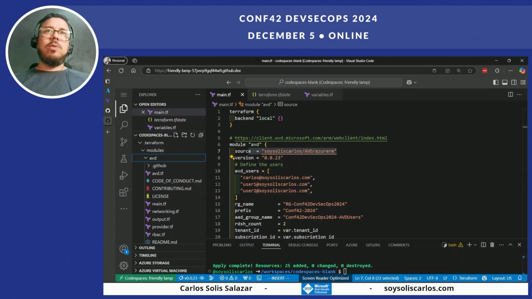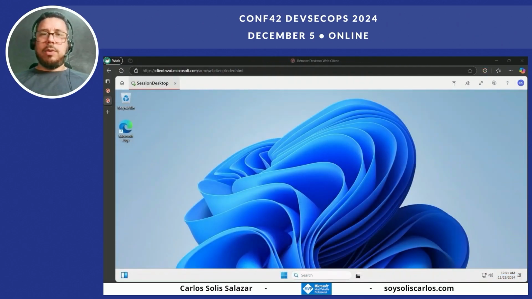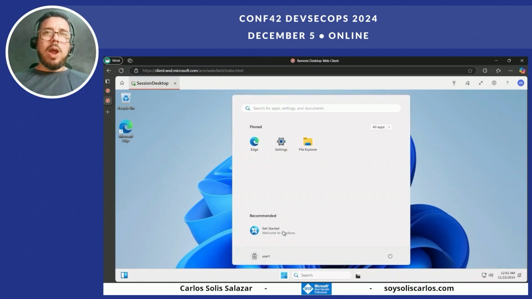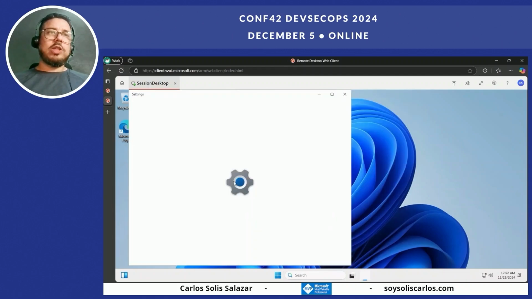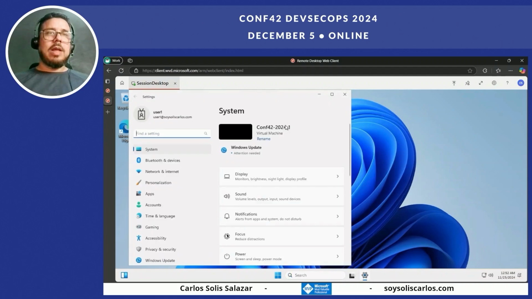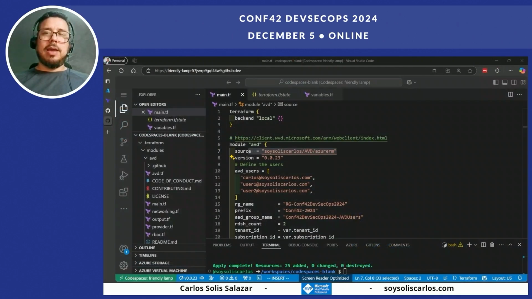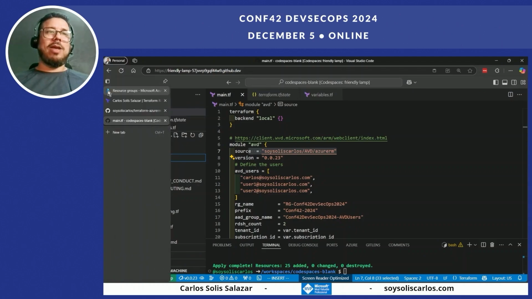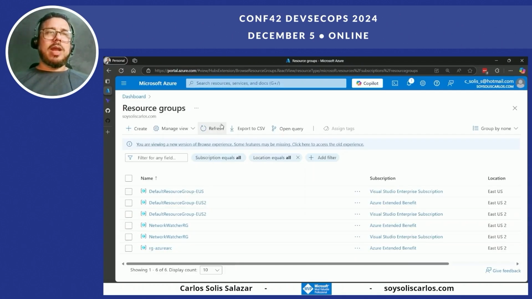Before that, I would like to show you our Windows environments already created. And in one of the hosts, let me show you in which host I am connected. So I am connected in the first host. What is that first host? Let's see it in Terraform, graphically in the dashboard portal. What do I have? So I update my resource group.